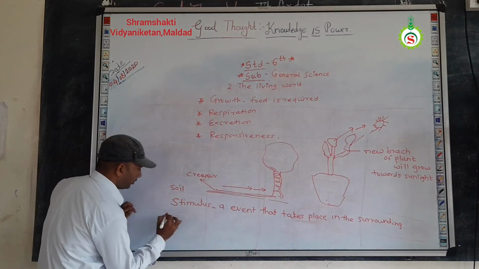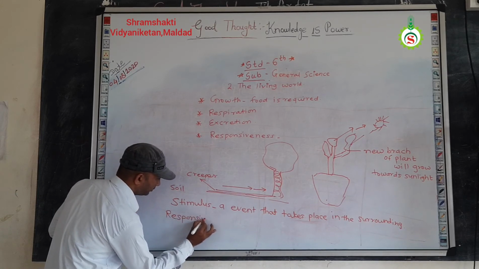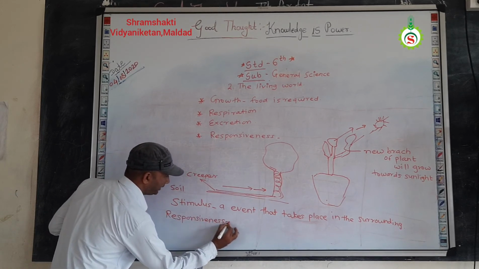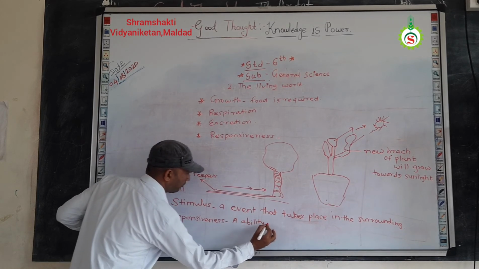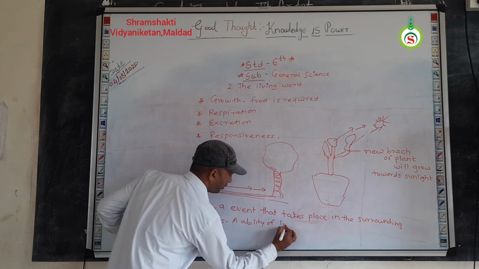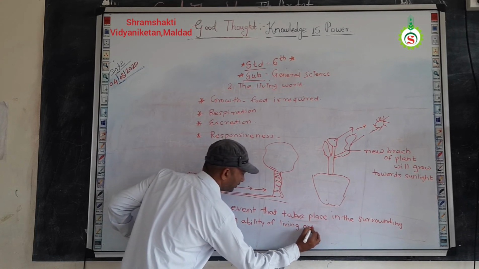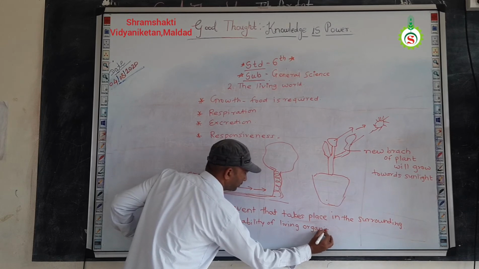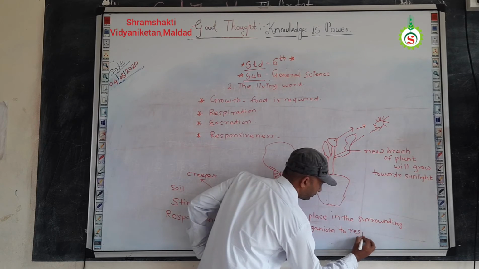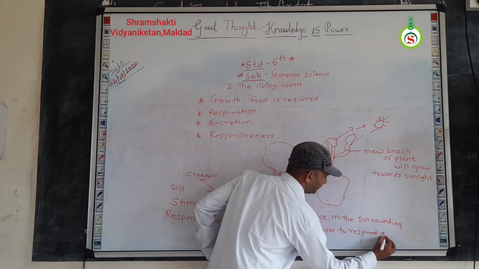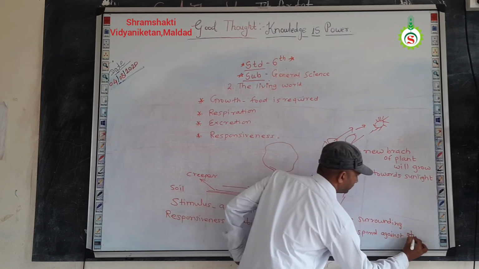What is responsiveness? The ability of a living organism to respond against a stimulus.